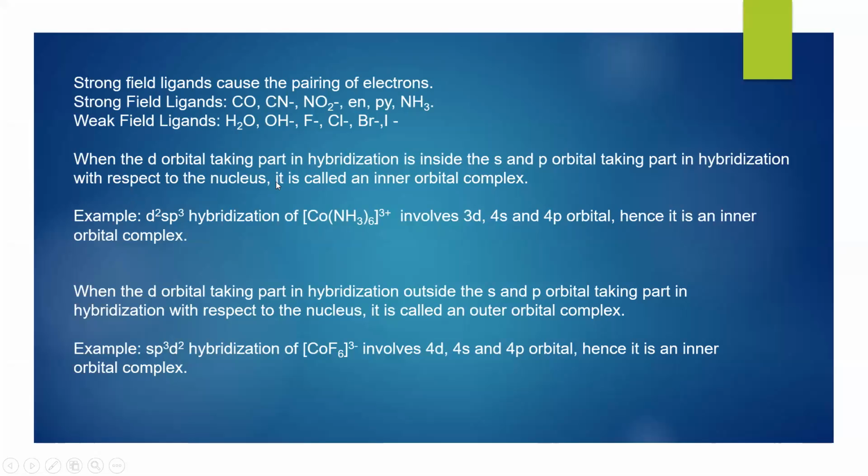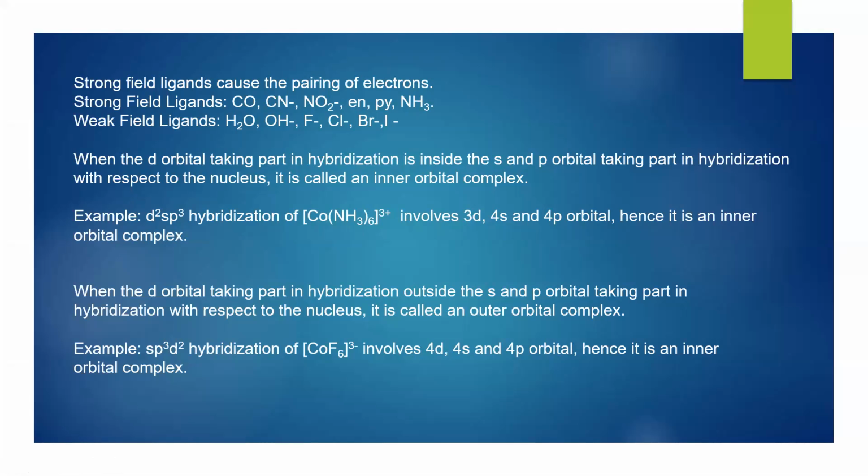When the d orbital taking part in hybridization is inside the s and p orbitals taking part in hybridization with respect to the nucleus, it is called an inner orbital complex. Later we will see how the inner orbital complex takes place. For example, d2sp3 hybridization for the cobalt hexaammine complex involves 3d, 4s and 4p orbitals, hence it is an inner orbital complex.